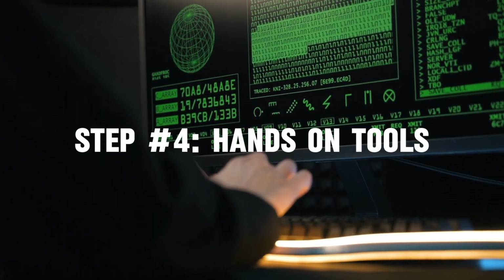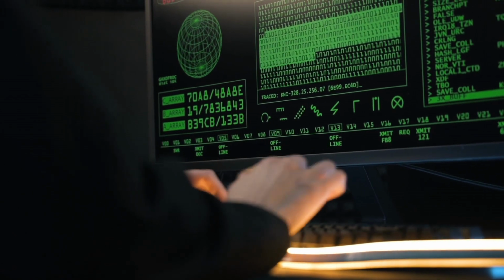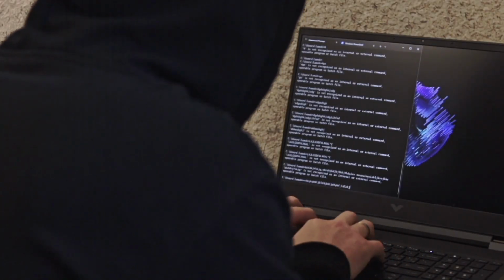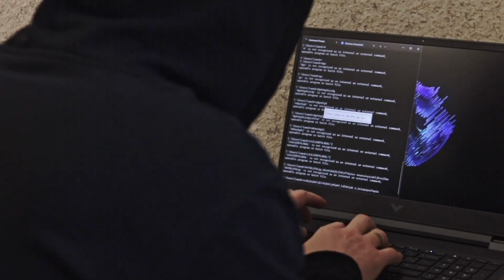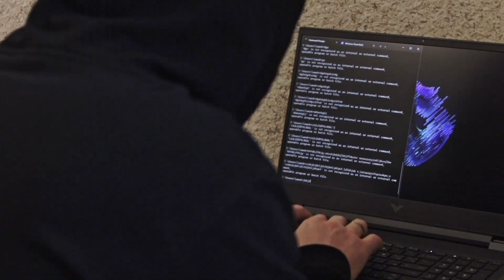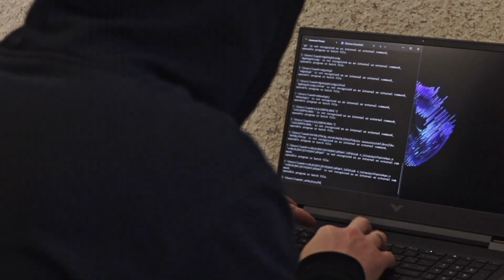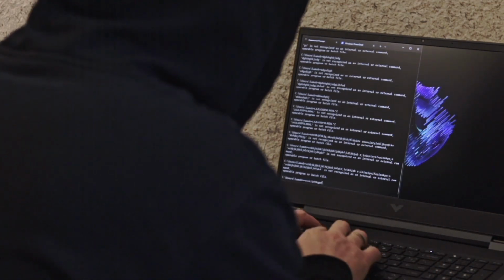Step 4 is to get hands-on with tools that are mainly designed for game hacking, like Cheat Engine, Ghidra, and x86 Debug. Cheat Engine is the most important tool when you reverse engineer a game, but that doesn't mean you will not use any other tools. You will also use different disassemblers and debuggers like IDA, Ghidra, x86dbg, OllyDbg, etc. That's why learning those tools is also important.